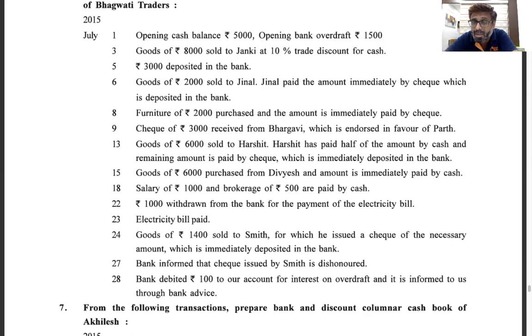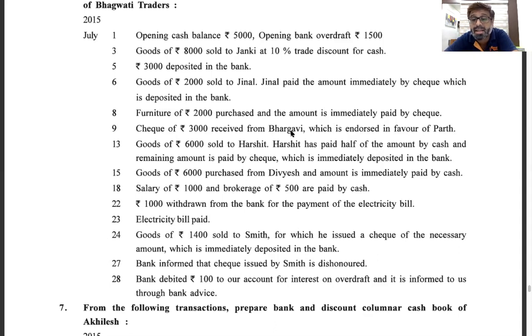Yes, sir. Now, here the first entry will be, since the money is not deposited in the bank, the check is received and we directly give it to Parth. So can I say Parth is the receiver and Bhargavi is the giver? Yes. Parth is the receiver, debit the receiver, Parth account debit.